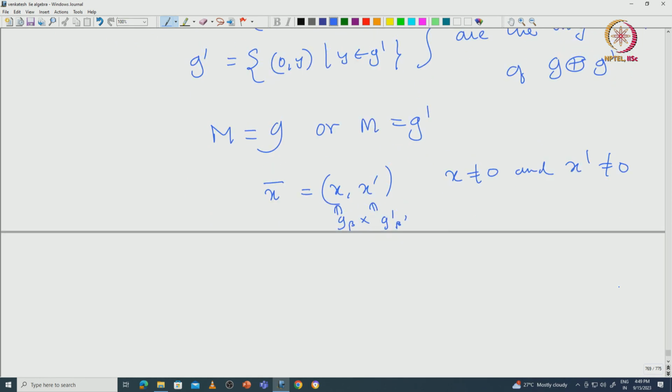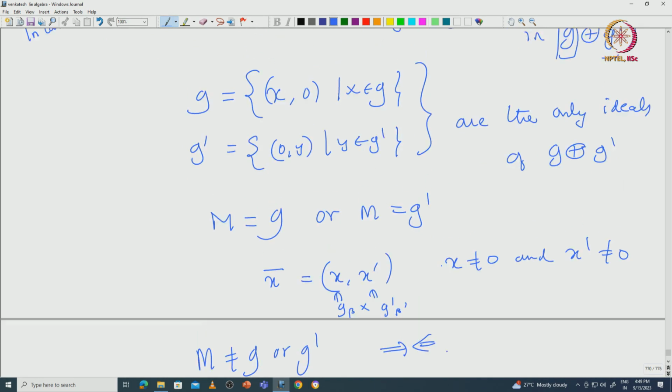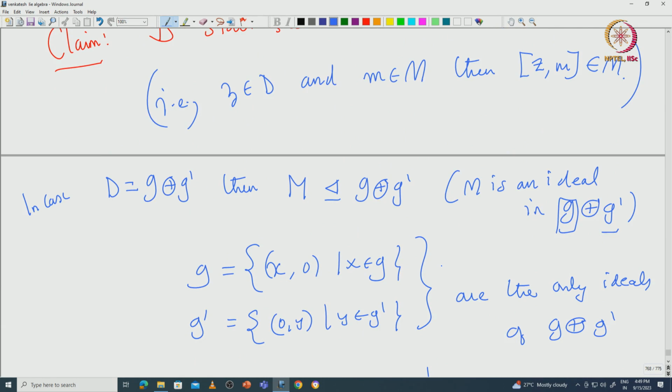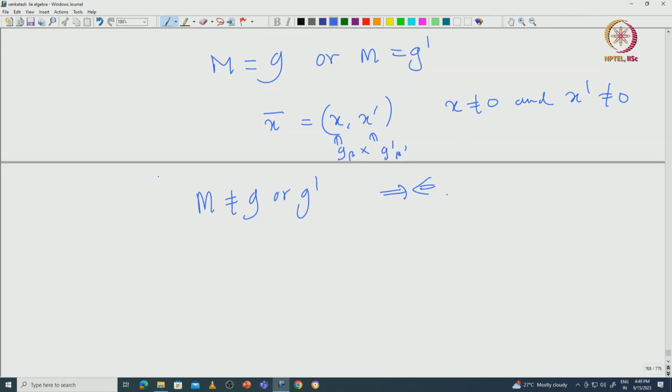So, that tells you that M cannot be g as well as g dash. That leads to a contradiction, which we got because we assumed that D is g direct sum g dash. So, that proves that D is indeed proper inside g direct sum g dash.